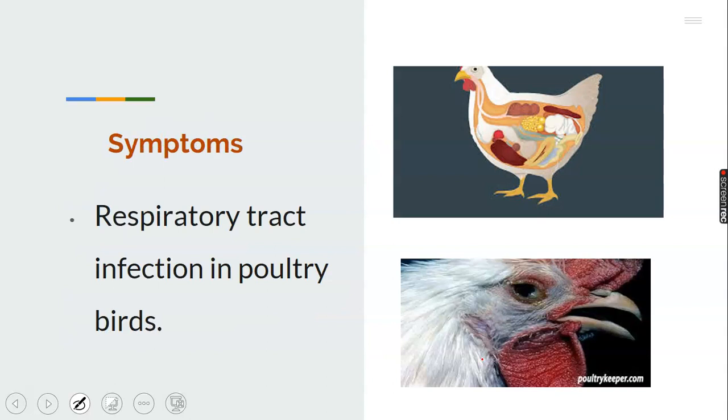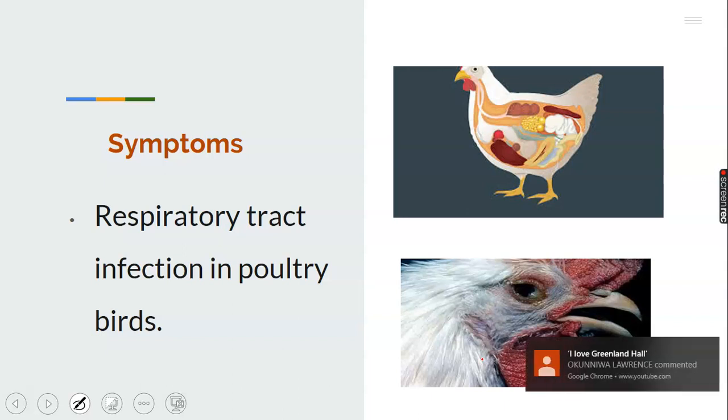Let's see the symptoms. How would a farmer know that his or her animal has been infected by aspergillosis? How would the farmer know? 1. Respiratory tract infection in poultry birds. The birds find it difficult to breathe. This is a good example of it.